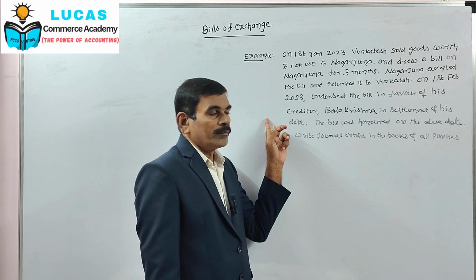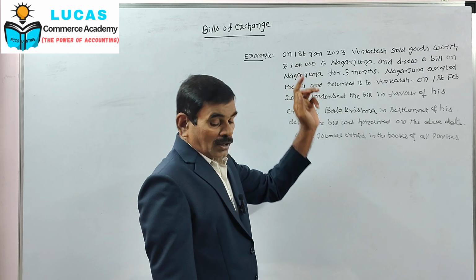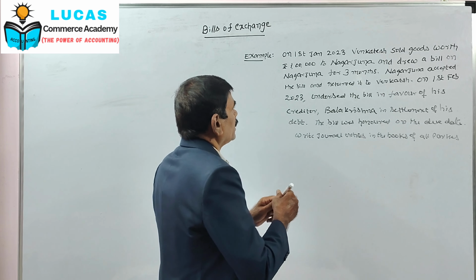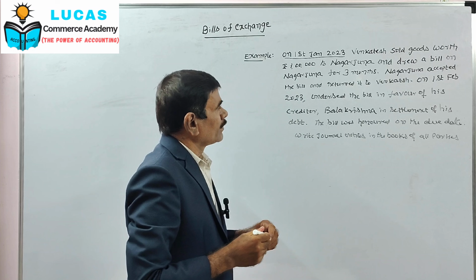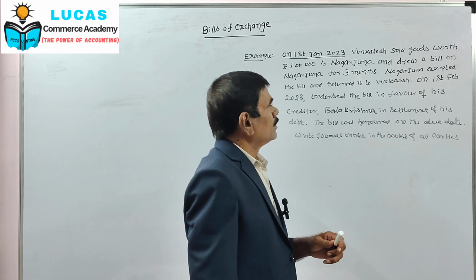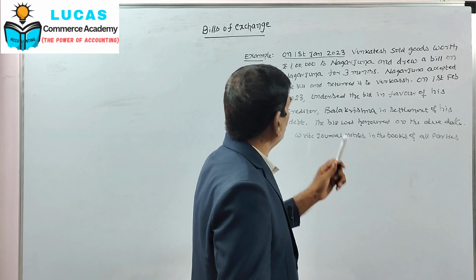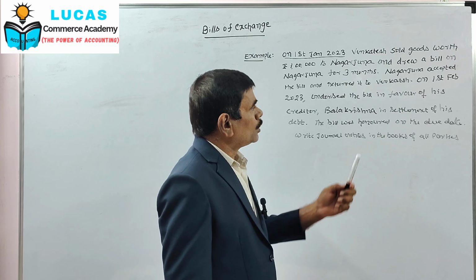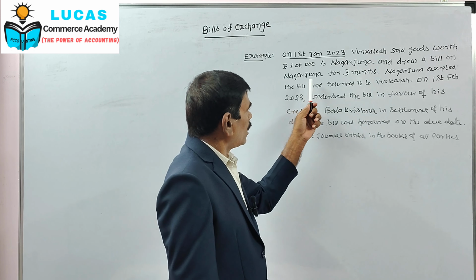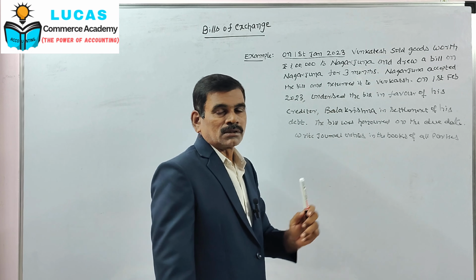On 1st January 2023, Venkatesh sold goods worth rupees 1 lakh to Nagarjuna and drew a bill on Nagarjuna for 3 months.